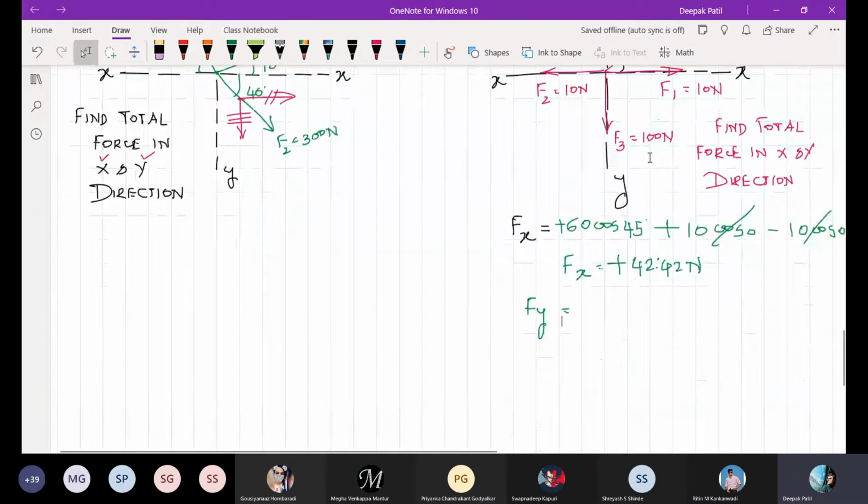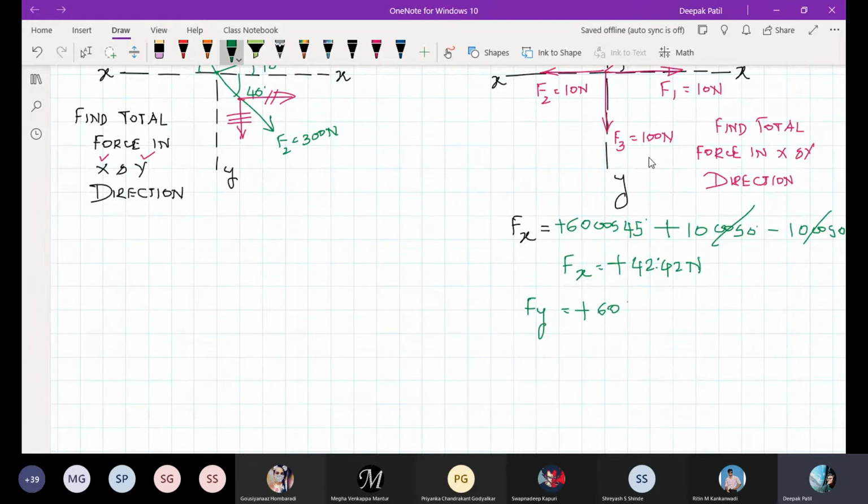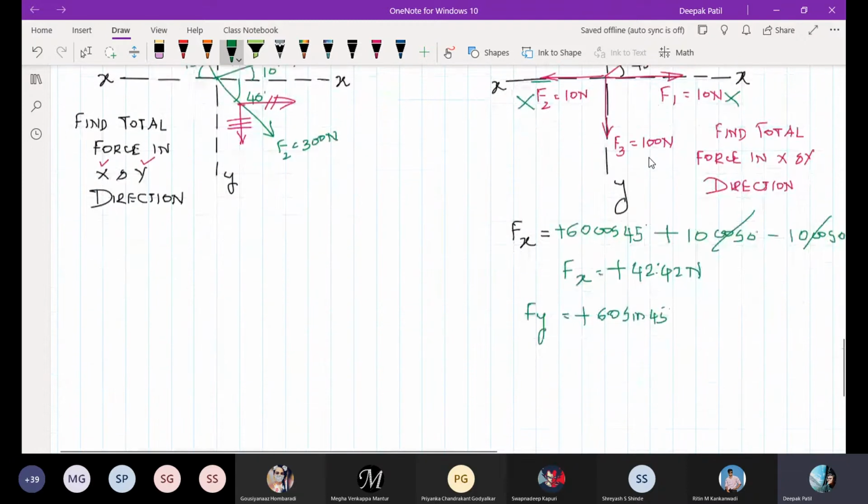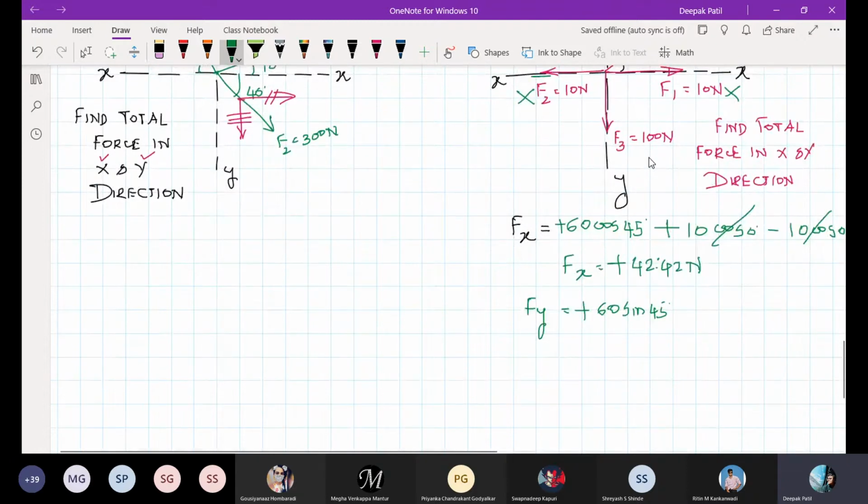this is 60 sin 45 and it is in the positive direction. So I should write it as plus 60 sin 45. Okay, and you should not take this 10 newtons and this 10 newtons because they are purely in the x direction. But you should take this F3 which is in the y direction, but it is downward. So I should take it as minus 100 directly. Okay, so this comes out to be 60 sin 45 minus 100. It comes out to minus 57.57.